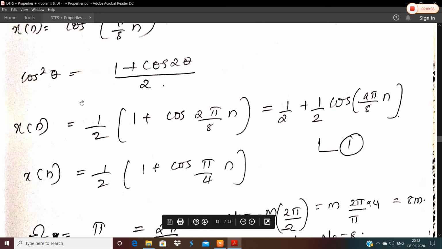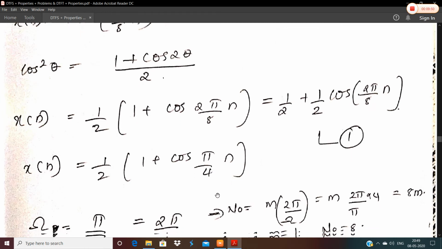That is, half is taken outside, and 1 plus cos 2 theta. Theta here is pi by 8, so it becomes 2 pi by 8n. And if you take the half inside, it becomes half plus half cos 2 pi by 8n. So this 2 and this 8 will get cancelled. It will become cos pi by 4n.